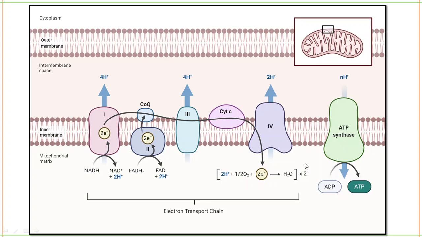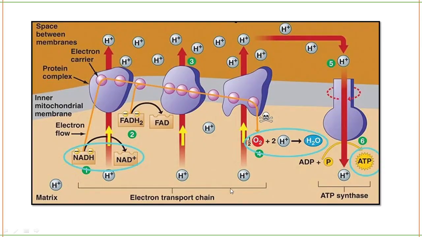I hope I have repeated the electron transport chain more than 3 times. This should be clear to you by now. From complex 1, the electrons are carried to complex 4, where they reduce oxygen to form water. Since there are so many H plus ions in the intermembrane space, they are pumped back into the mitochondrial matrix, and in that process ATP will be produced by F0 F1 ATPase.